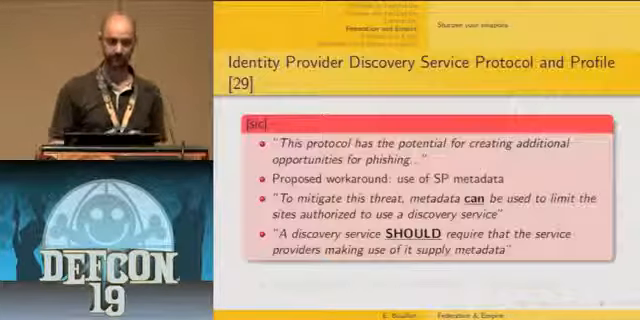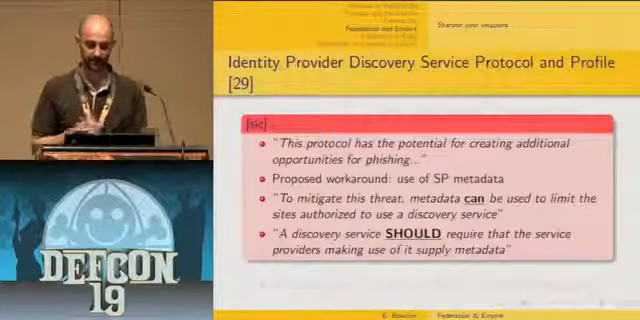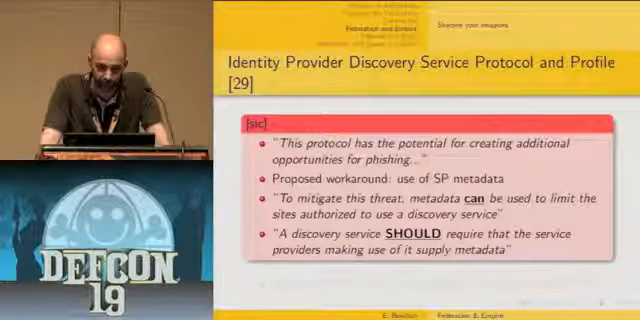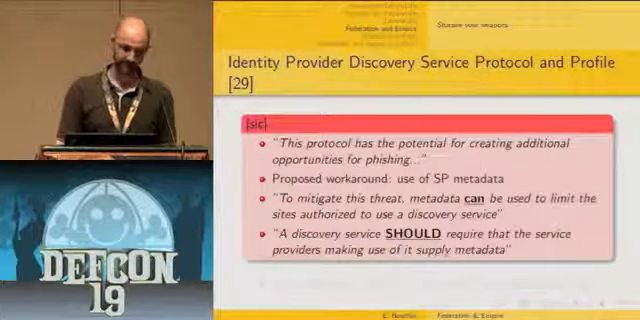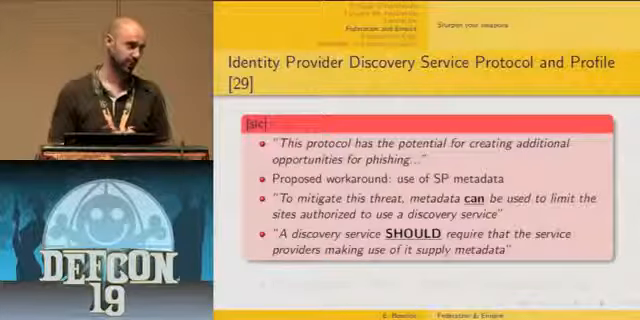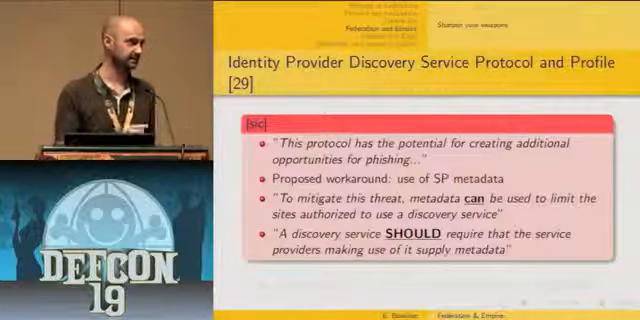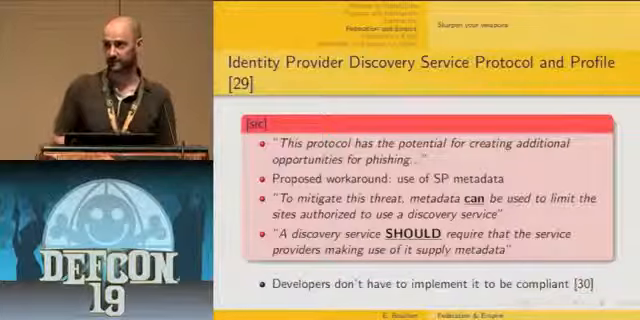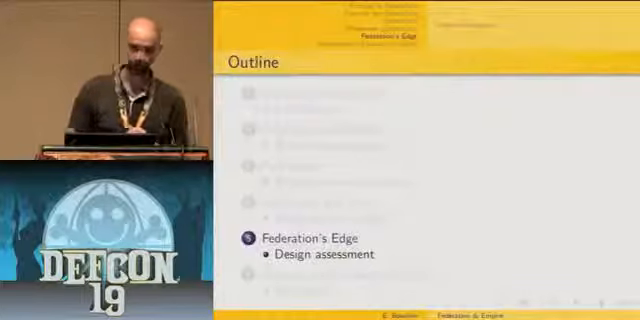And actually, when they wrote this specification, they somehow felt that there was a kind of issue. Typically, this is a quotation of the standard: "This protocol had the potential for creating additional opportunity for phishing." So at least they were aware that it was dangerous. And they proposed a workaround based on service provider metadata, but it's only a "should" workaround. They don't explain how we could exchange metadata between the service provider and the discovery service. So basically, the developers have just implemented the standard properly, and they get vulnerable. So that's what I wanted to show you about this part.